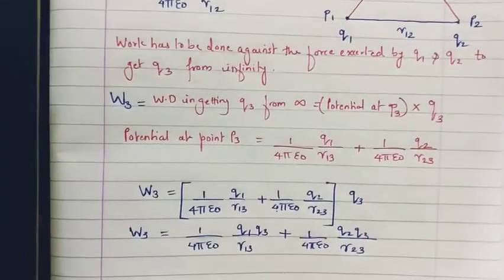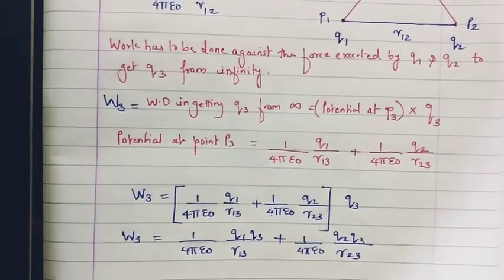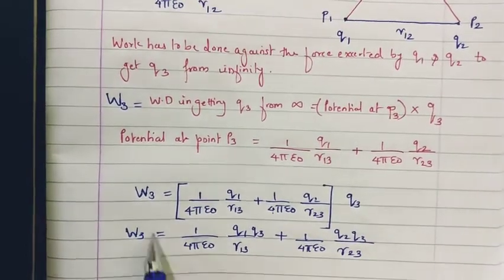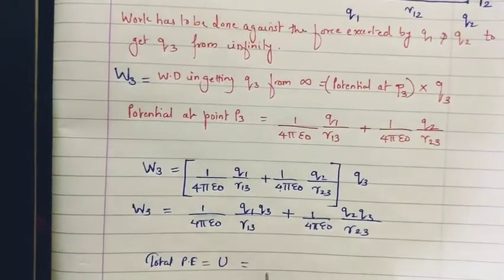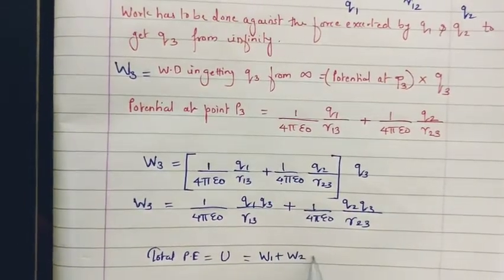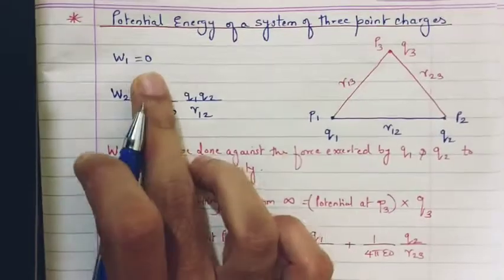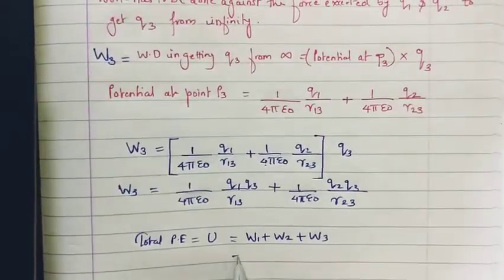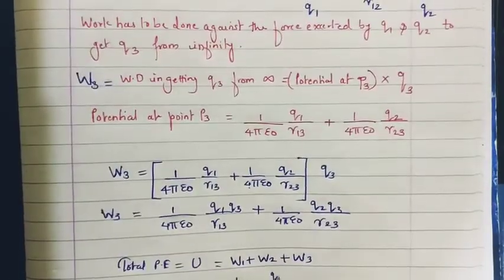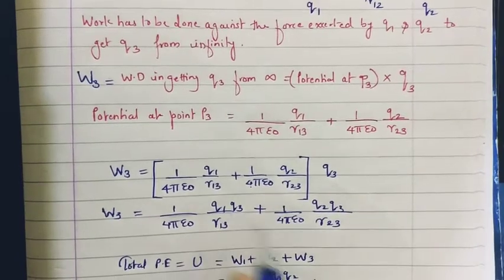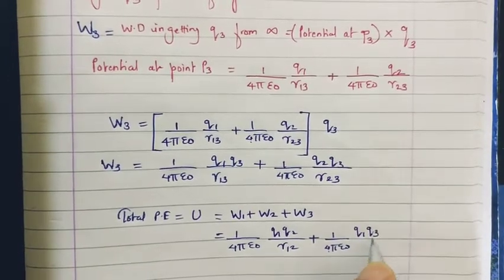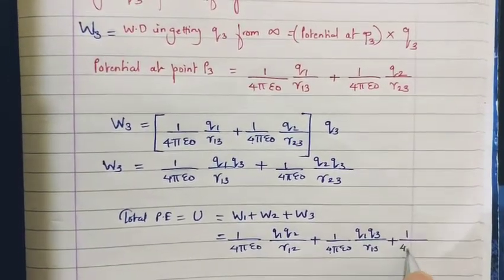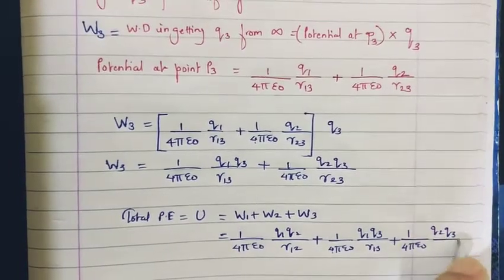So now total potential energy is nothing but the work done in getting the individual charges. So the total potential energy, that is U, will be equal to W1 plus W2 plus W3. W1 is already 0. W2 is 1 upon 4 pi epsilon naught Q1 Q2 upon R12, plus this entire thing, that is 1 upon 4 pi epsilon naught Q1 Q3 upon R13 plus 1 upon 4 pi epsilon naught Q2 Q3 upon R23.